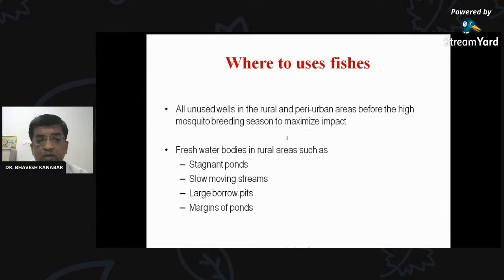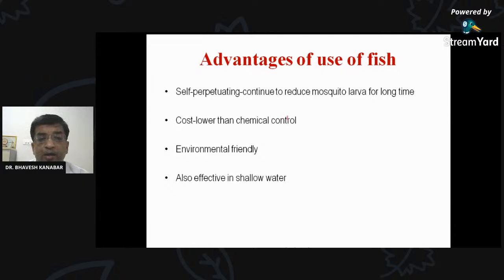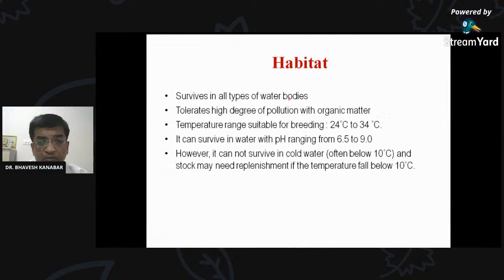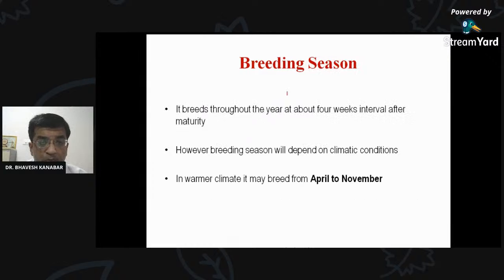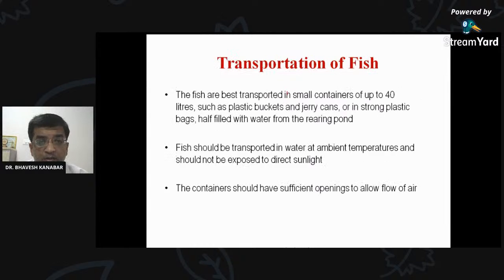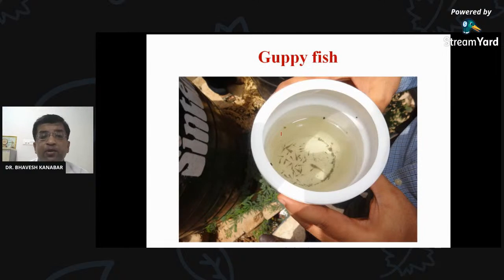Now the application of the fish into the water is also interesting. I'm going to show you the photograph of this. You can see this presentation, the full presentation, which is already on YouTube. It has been recorded during the previous class. So I'm going to show you how it is being applied. Guppy fish are to be taken into a container, a mixture of male and female fish.